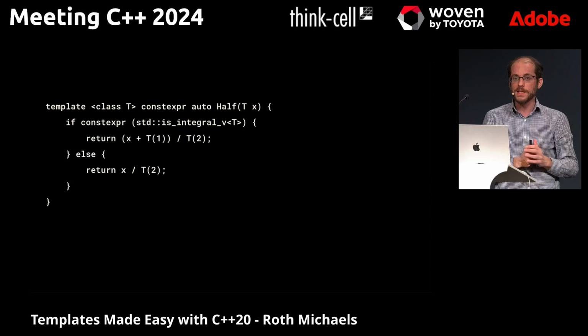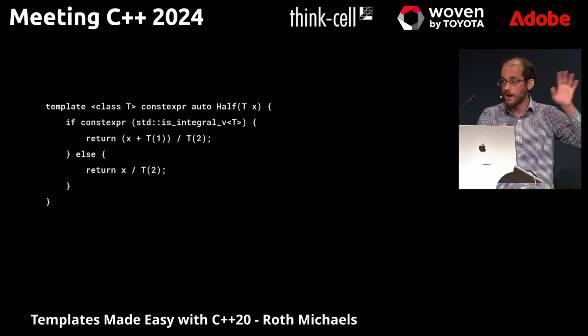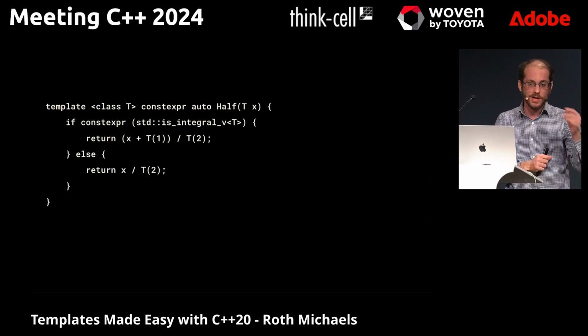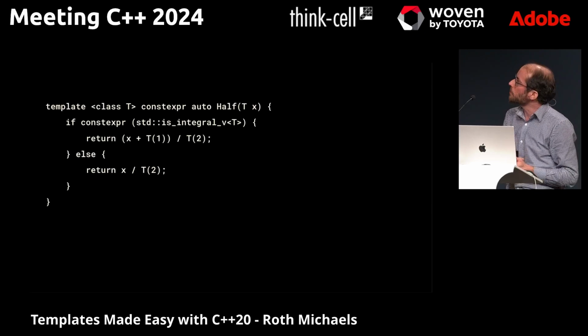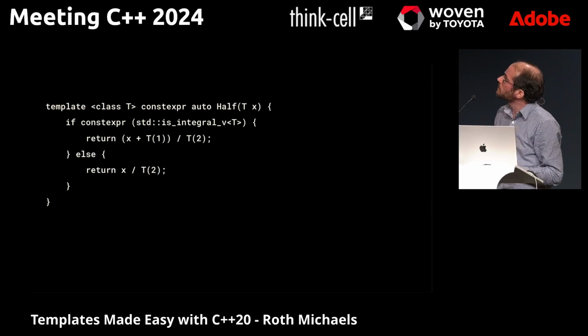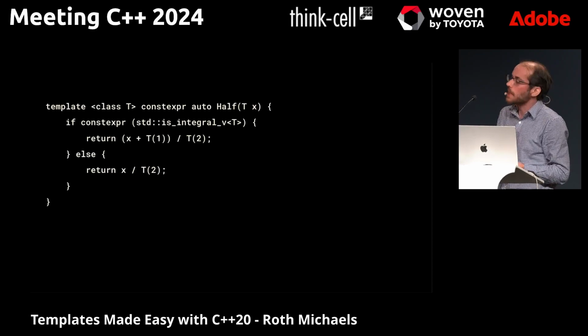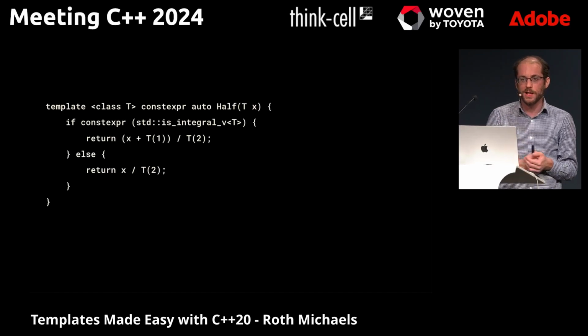But I'd like to ask for some audience participation. Don't worry about going to the mic. Just shout out your answer and I'll repeat it for folks online. We're talking about numbers, but what if I put some other type in here that would cause a problem with this algorithm?